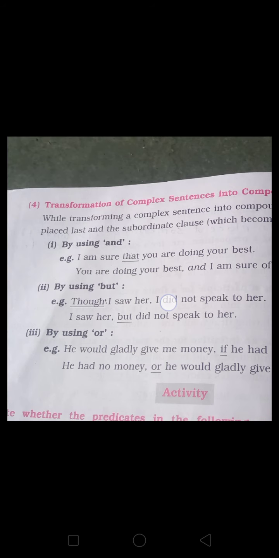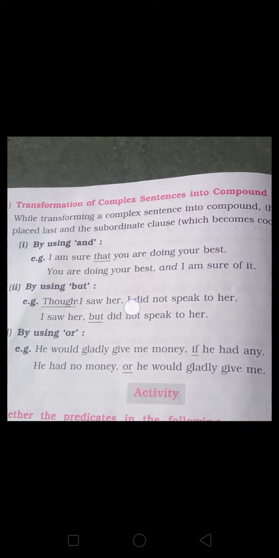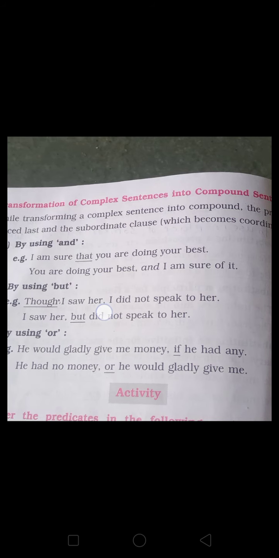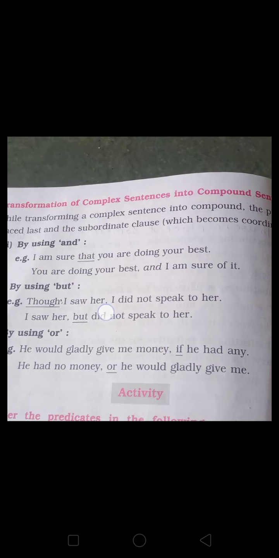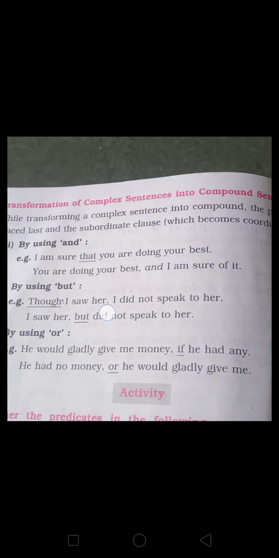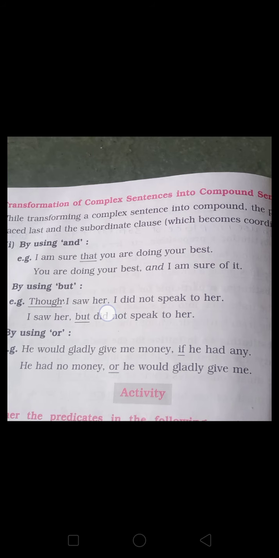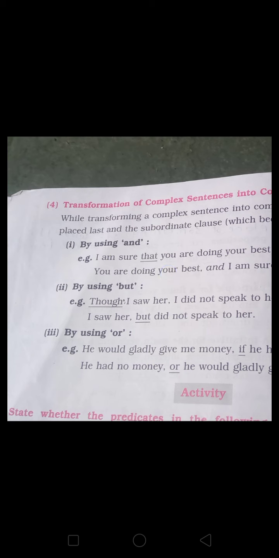Both are independent clauses, and that's why the subordinate clause changes into a principal clause. Then which conjunction do we use? Everyone knows FANBOYS. We can use whichever of the FANBOYS is suitable for the transformation of complex into compound.